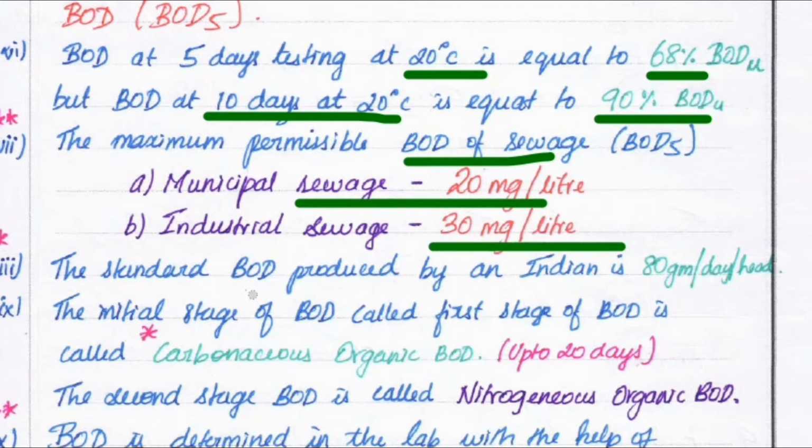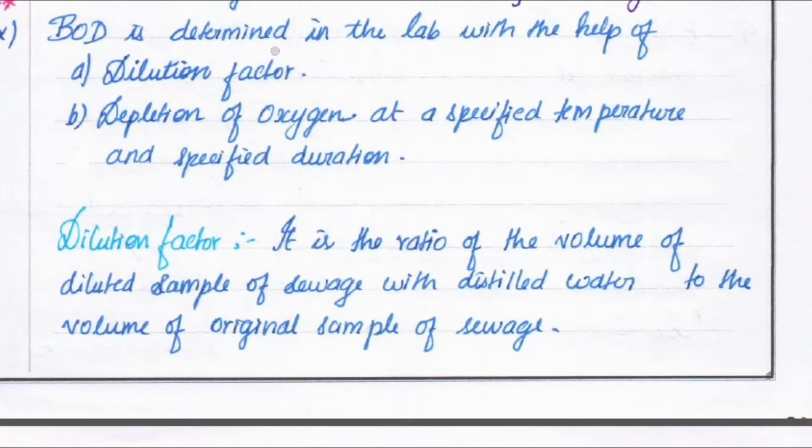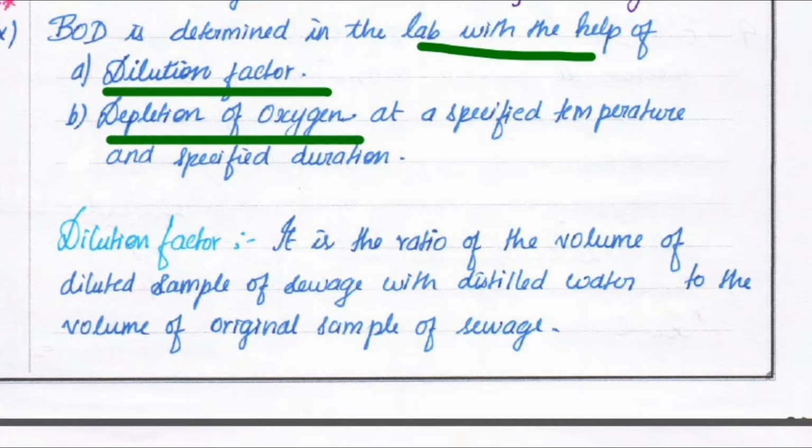Then the standard BOD produced in India is 80 gram per day per head. Next, the initial stage of BOD is called carbonaceous organic BOD, up to 28 days. The second stage is called nitrogenous organic BOD. BOD is determined in the lab with the help of the dilution factor and depletion of oxygen at the specified temperature and specified duration. The dilution factor is the ratio of the volume of the diluted sample of the sewage with the distilled water.